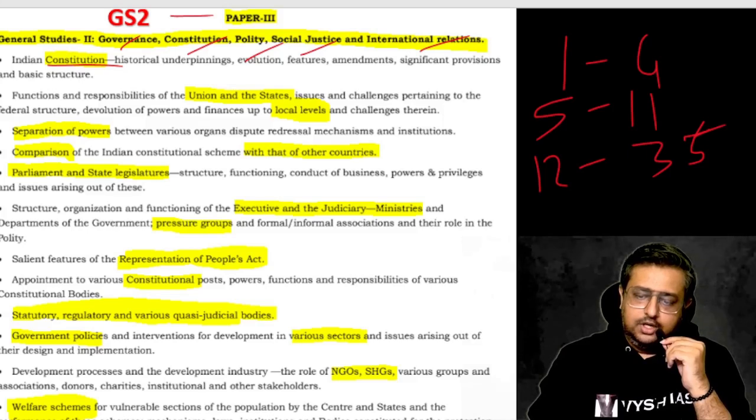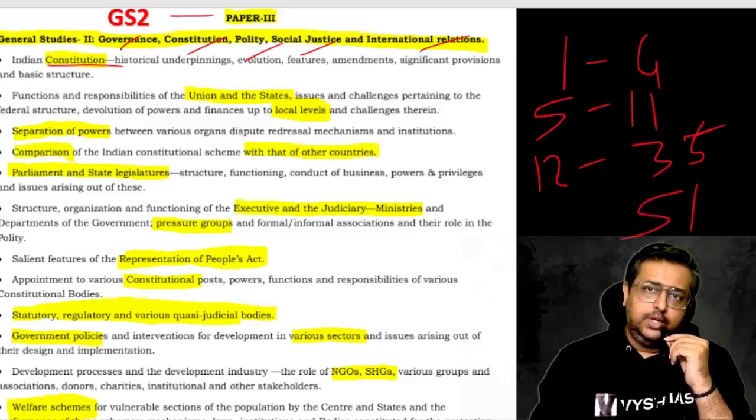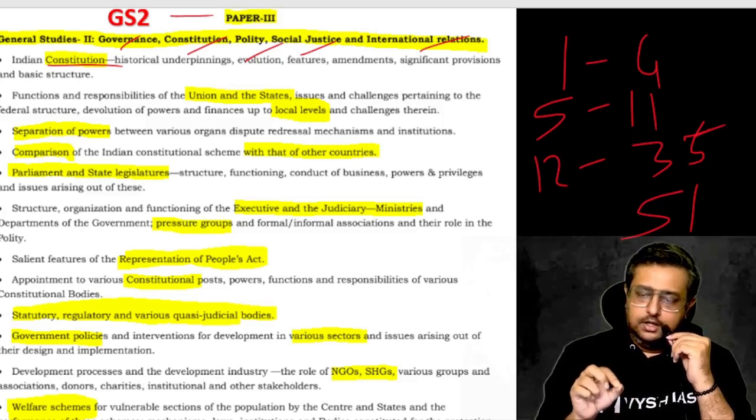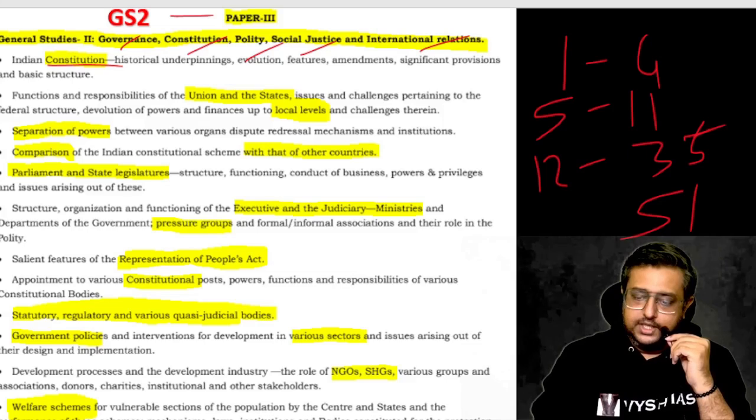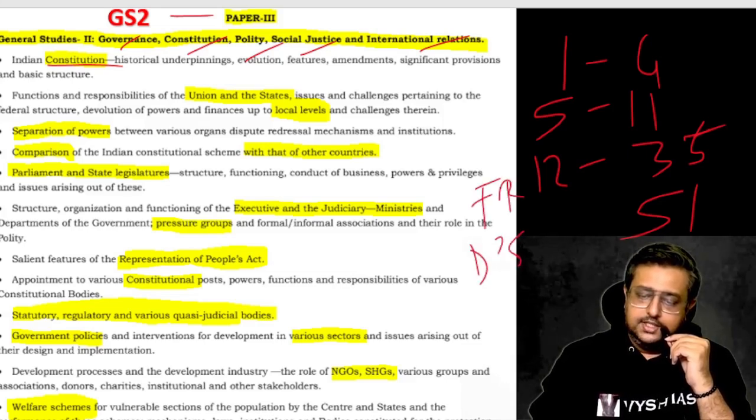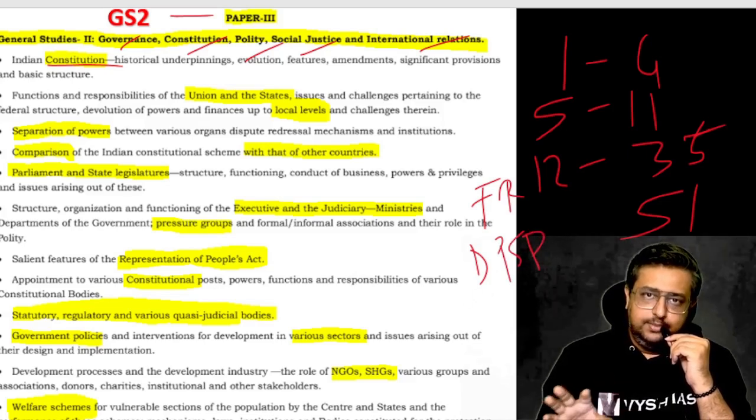After that, you have your fundamental duty till your Article 51. Okay, it is DPSP. This is fundamental rights, and this is DPSP, that is the Directive Principles of State Policy. If you're a beginner, maybe you don't know this, but they are very simple things only.